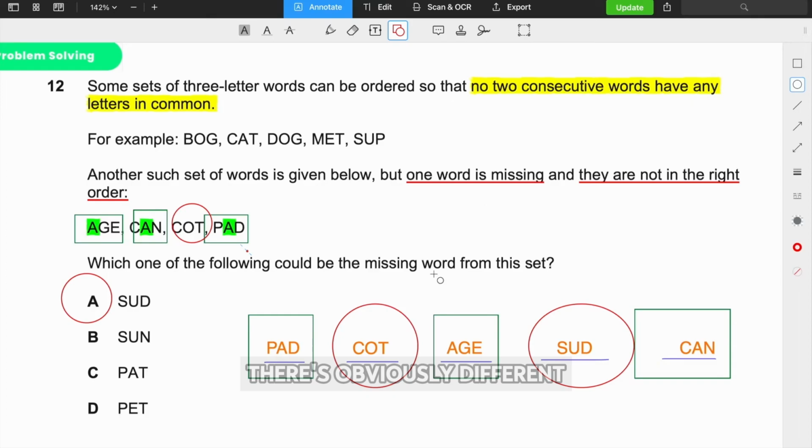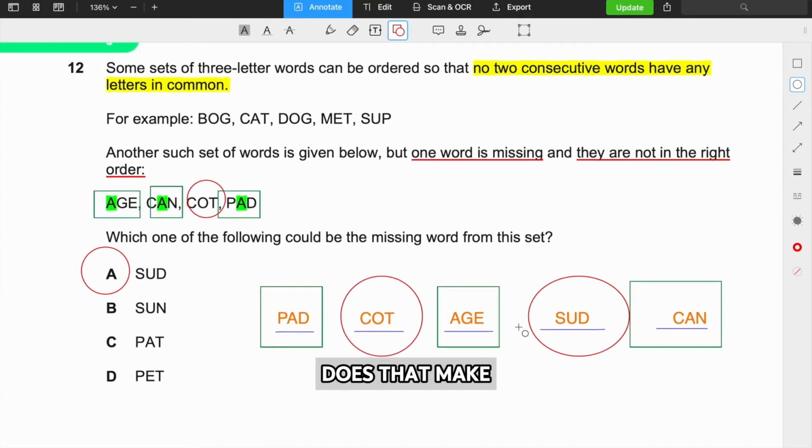So just to recap, there are obviously different ways of solving this question. The way I've used is I noticed that we have to separate these specific words because they all share an A. And because it's 5 words in the set, we have to position them in positions 1, 3, or 5. That means cot has to be in position 2, and the other word has to be in position 2 or 4. Then we did trial and error, and we found out that this particular sequence works. Okay, does that make sense, guys?